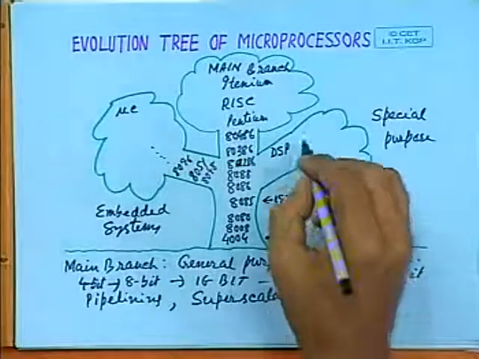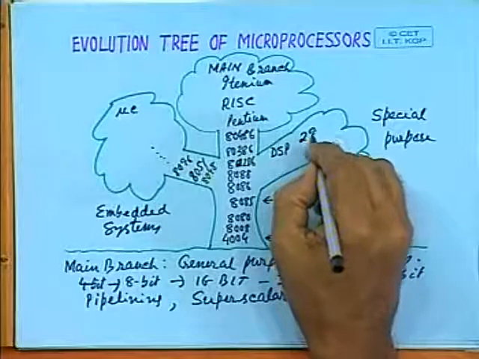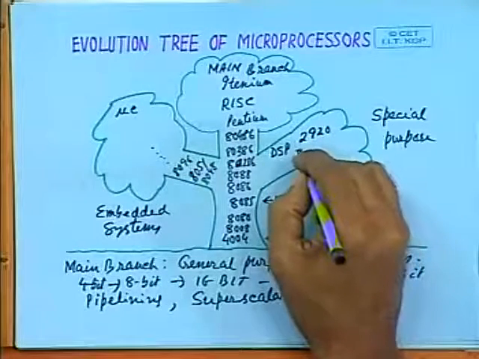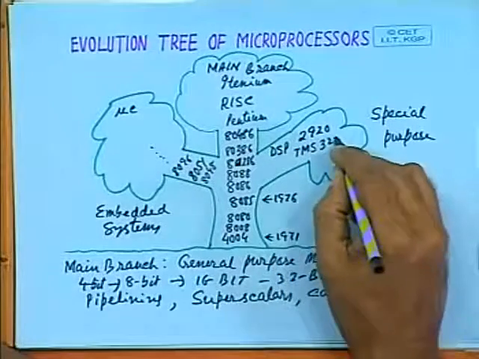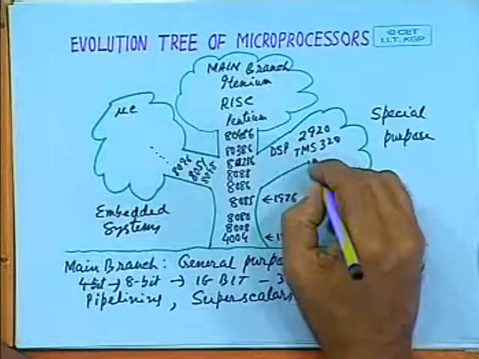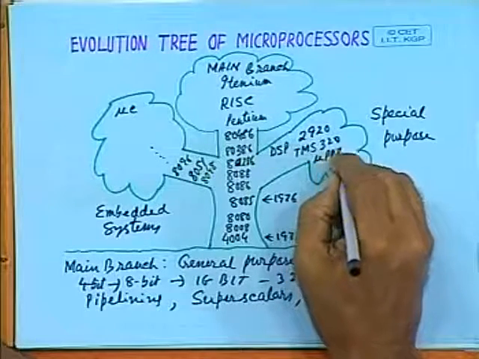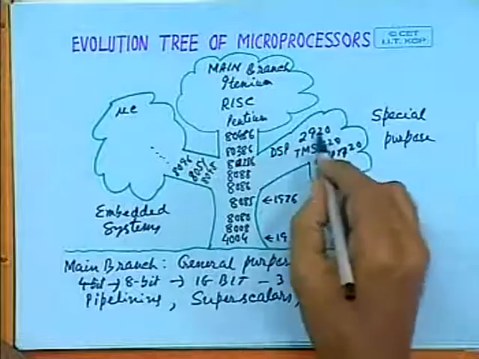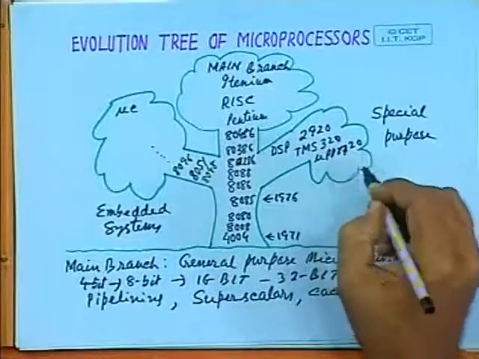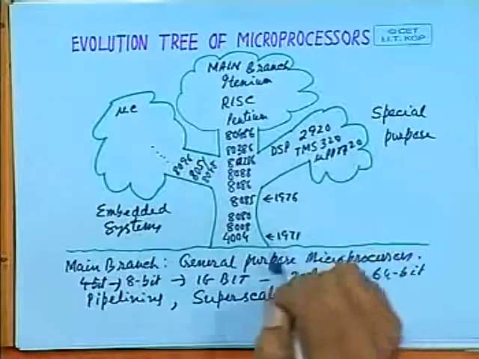For example, Intel introduced 2920, then Texas Instruments introduced TMS 320, and NEC introduced MuPD 7720, and so on. Apart from the digital signal processing ICs, which are necessary for implementing very powerful signal processing circuits, were used in many special purpose equipment.